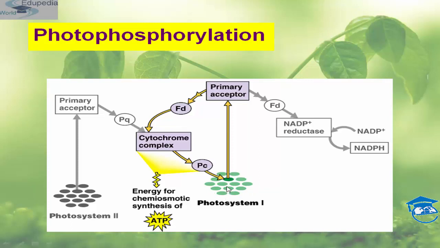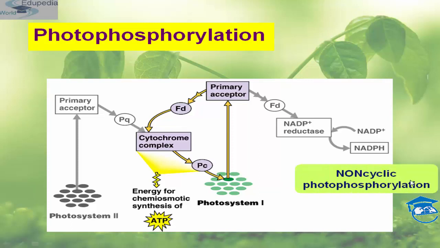Then electrons get expelled because of the photon hitting. It reaches the primary acceptor and the ferredoxin, and thus reduces NADP plus reductase and it forms NADPH, which is used in the dark cycle for the formation of carbohydrate.